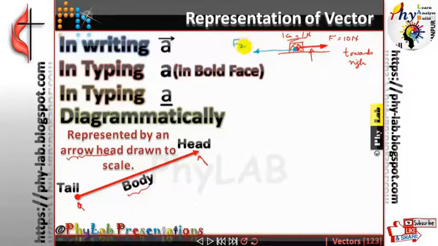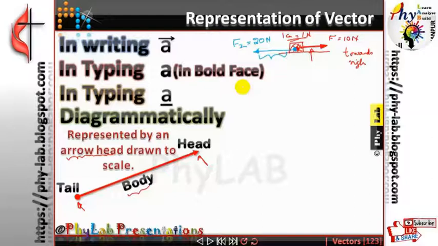Let me call this force F2, and this should be 20 Newton. So this length must be 20 centimeter if I take the scale of 1 centimeter being 1 Newton. If I take the scale of 2 centimeter being 1 Newton, then it will be 10 centimeter. Did you get this? Have you all understood?